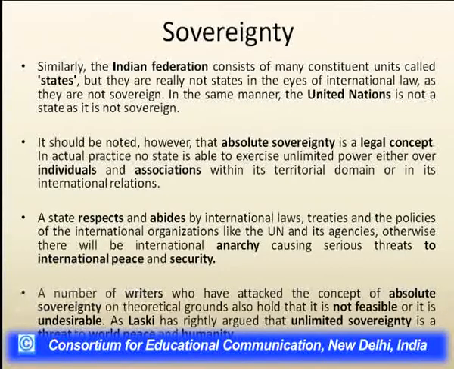A number of writers have also attacked the concept of absolute sovereignty on various grounds, saying it is not feasible or is undesirable. As Laski has rightly argued, unlimited sovereignty is a threat to world peace and humanity.